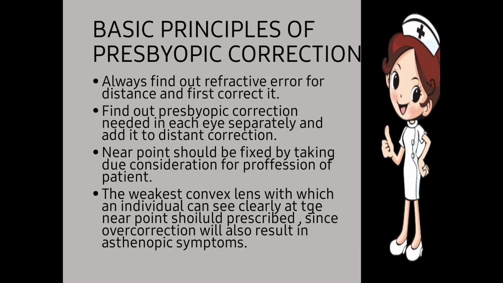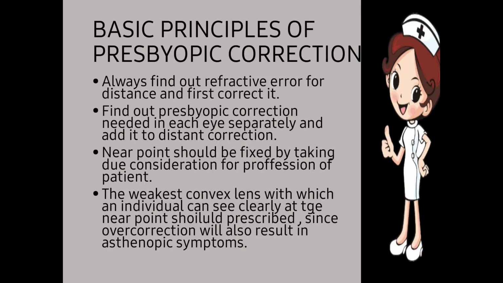In this case, as the distance increases, the power decreases. That chart was taken into consideration for most of the cases, but sometimes alteration should be done in exceptional cases according to the profession. The weakest convex lens with which an individual can see clearly at the near point should be prescribed, since overcorrection will also result in asthenopic symptoms.